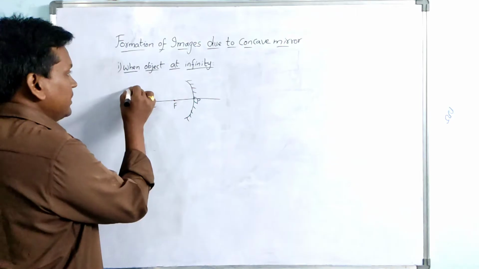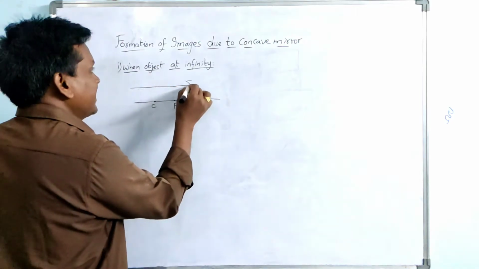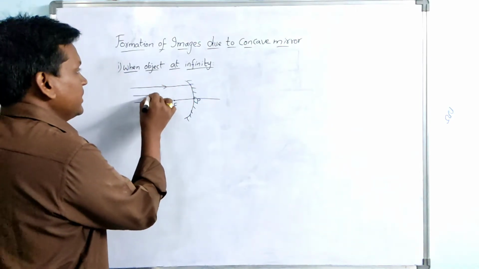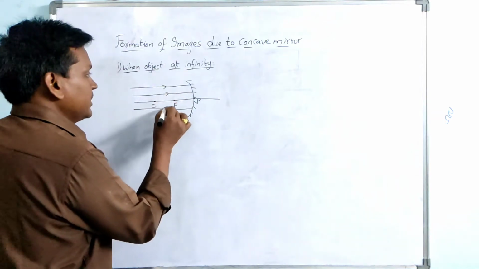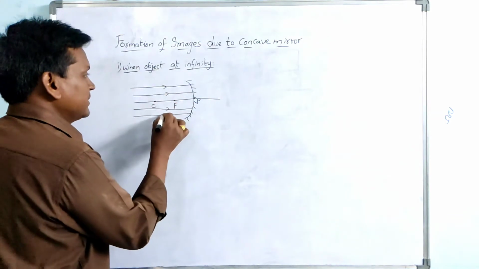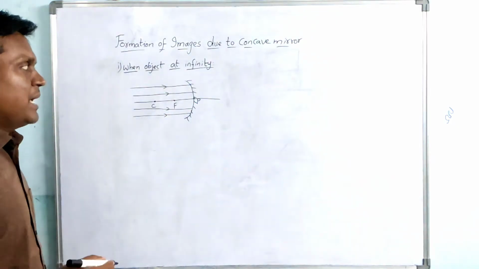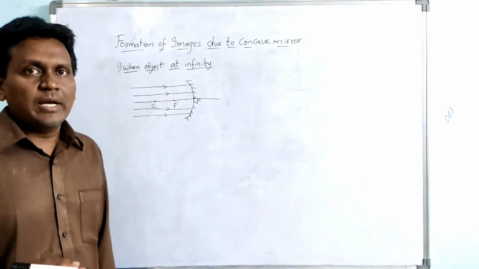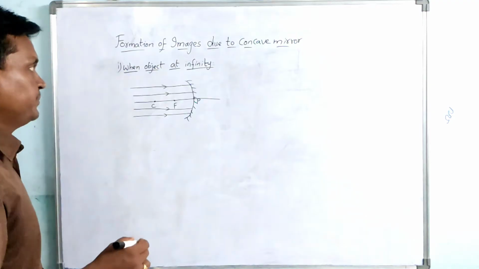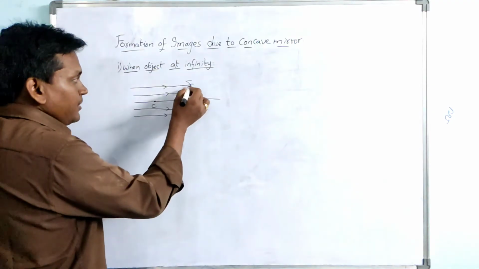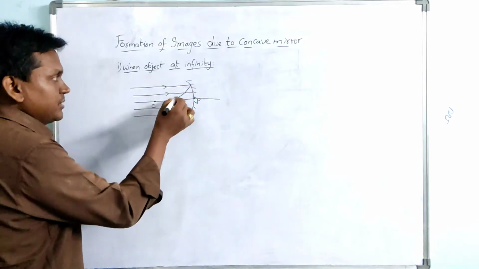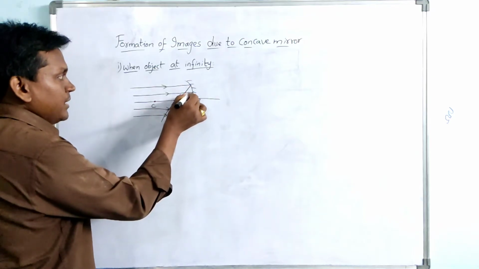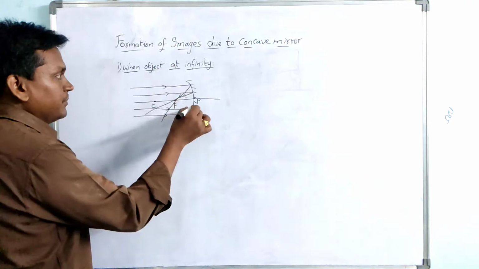So the rays, we will consider the parallel rays, the rays parallel to the principal axis. As the rays are parallel to the principal axis, we have already seen in the ray rules, after reflection, all the rays will pass through the focus.